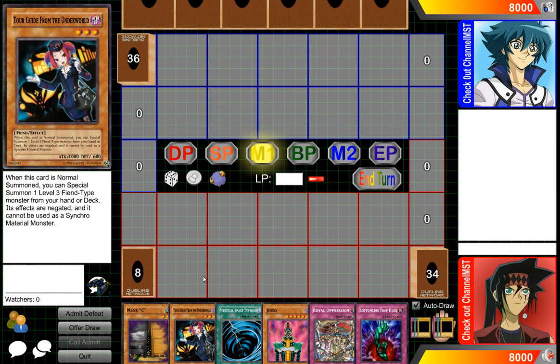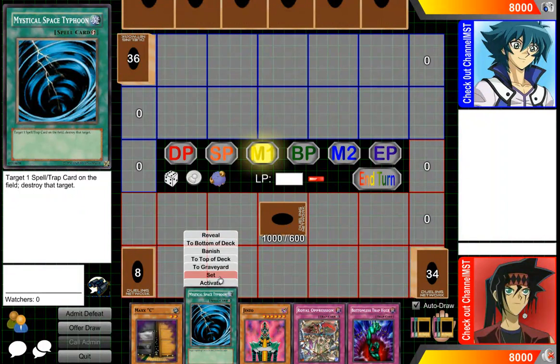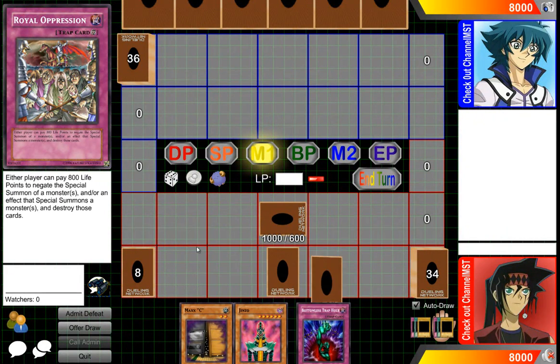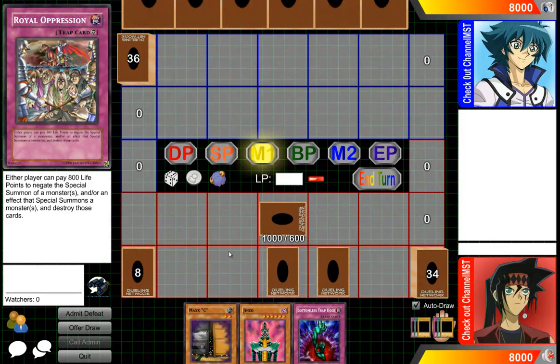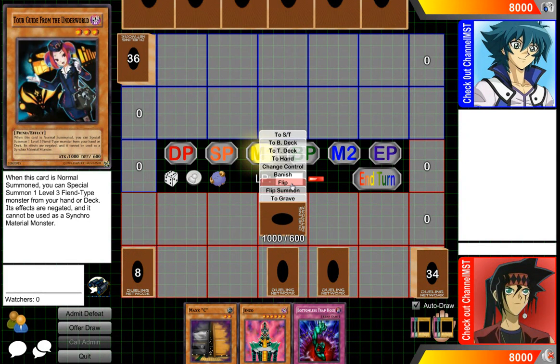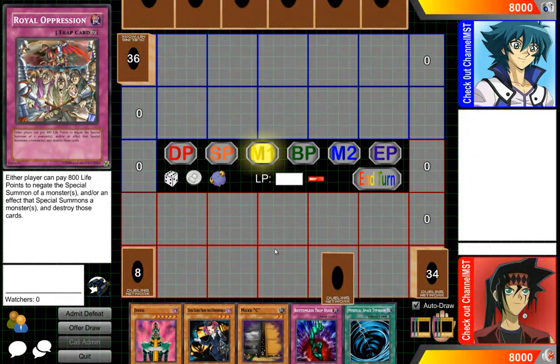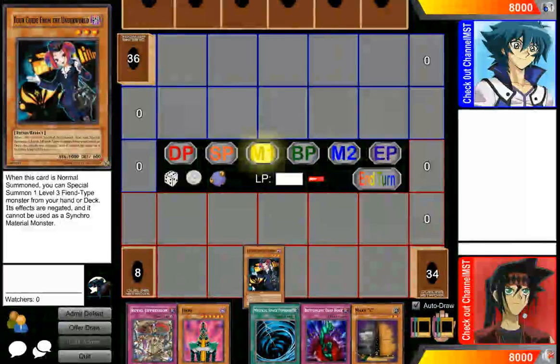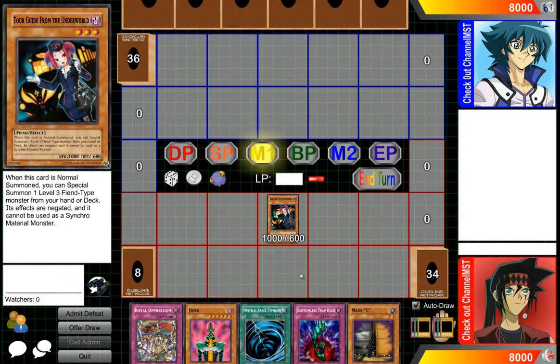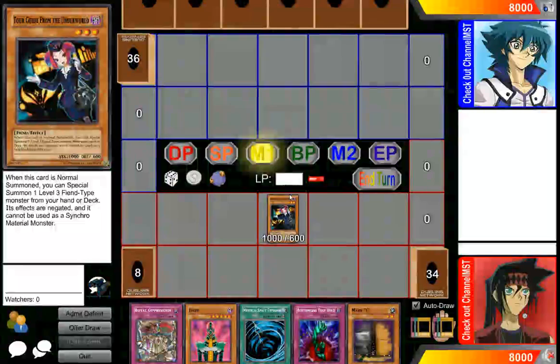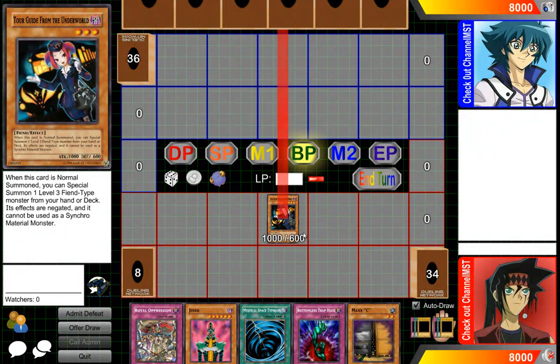So for example, setting a monster, or setting a spell, or a trap, or setting a field spell does not start a chain. The normal summon of a monster does not start a chain either. If I were to attack with the monster, that does not start a chain either. So to re-summarize, setting a monster, setting a spell or trap or a field spell, those do not start chains.